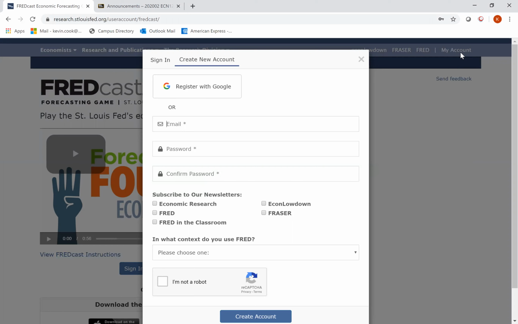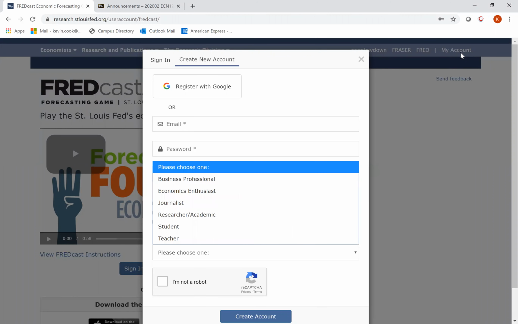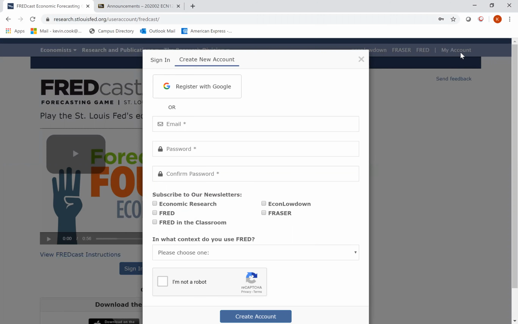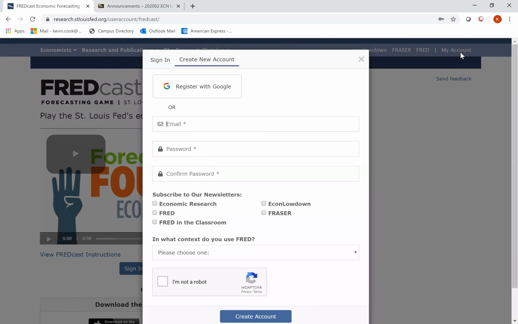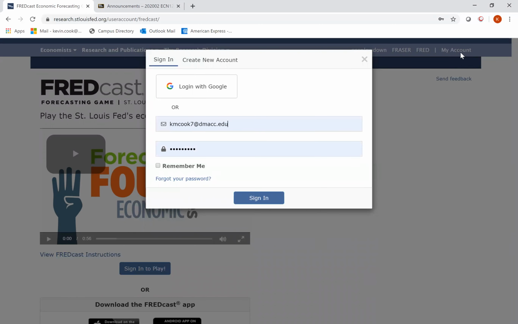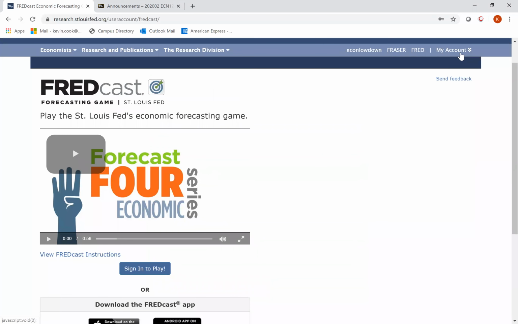And then when it says in what context to use Fred, you'd click down here as a student. That just helps them keep track of who's using it and so on. So you'll create account. I don't know if you have to verify your email or not. I don't remember if I had to. You might have to, but every other time you'll click sign in, and then it's like signing into any other website.